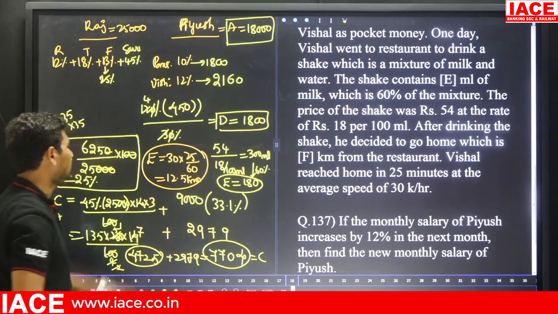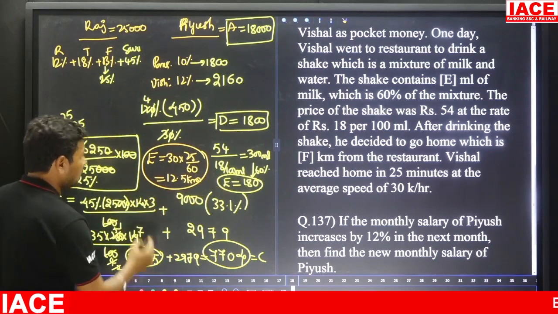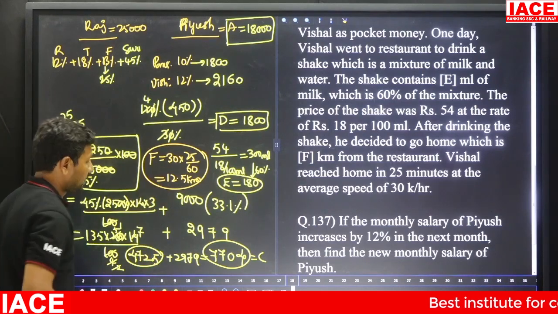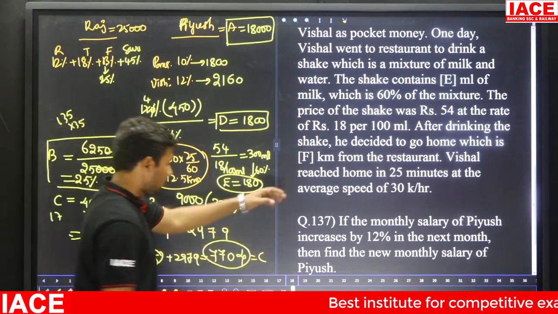E is also completed, E will be available, F will be available. This data belongs to F. Okay, now everything will be available. Now the question will be solved.